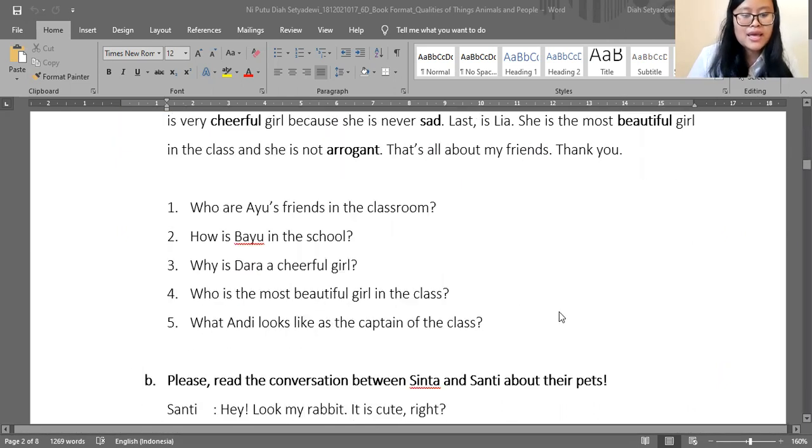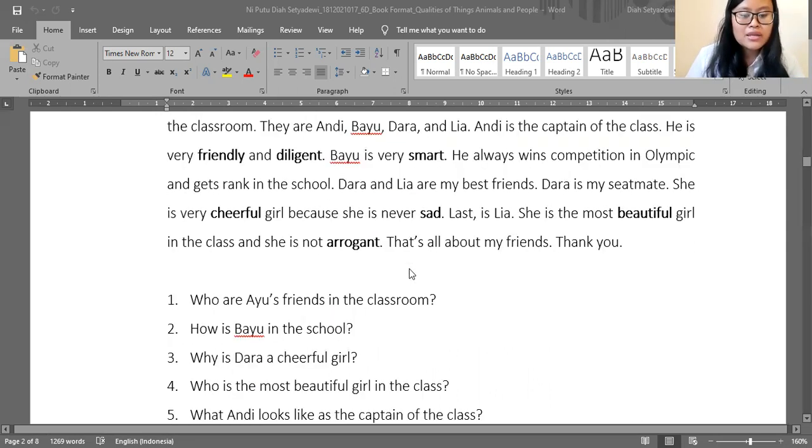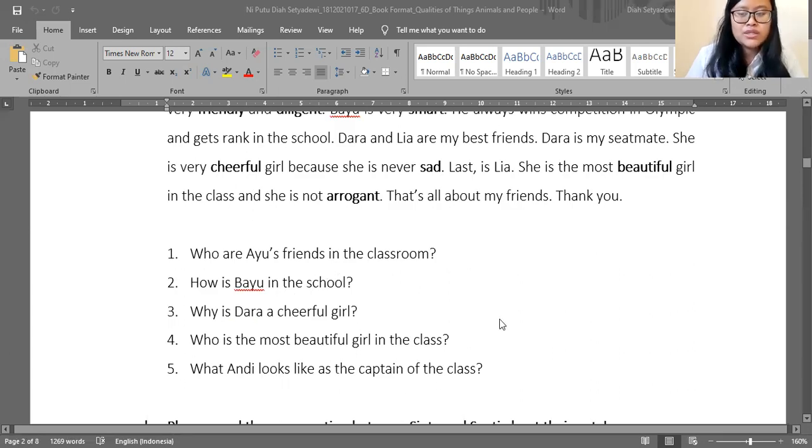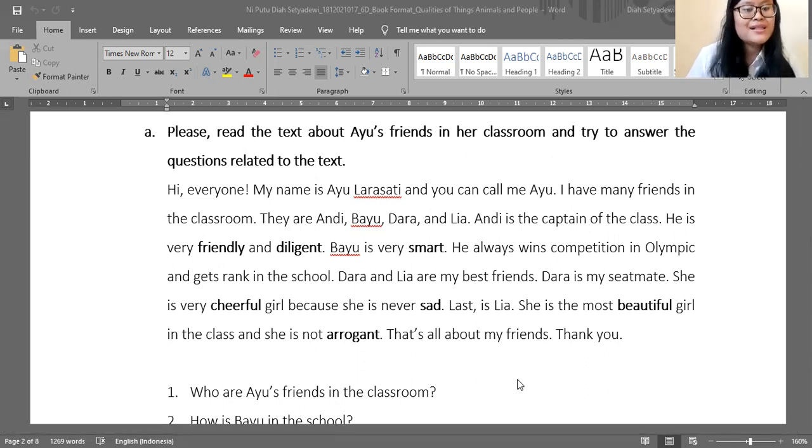Here is the text, and after I provided them a text, they will answer some questions related to the text. Before they answer the questions, they will read the text first. So the activity or the exercises here make students increase their reading comprehension skill because they will read the text carefully to answer the question.